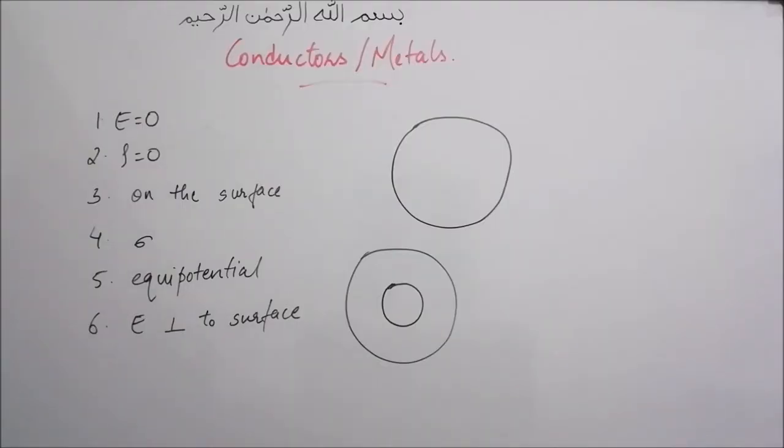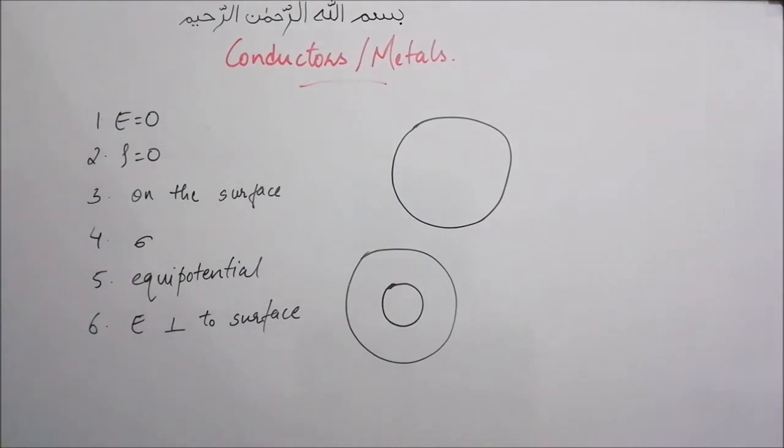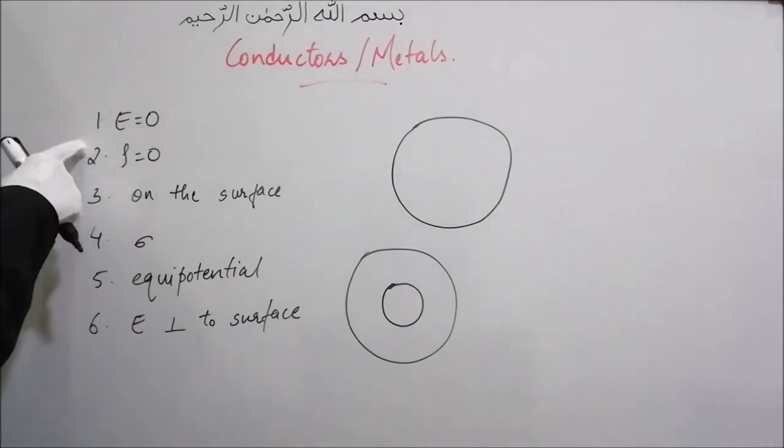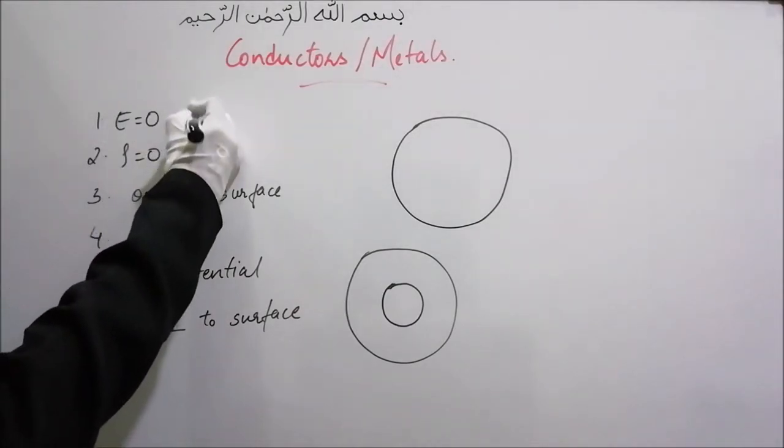Hi friends, in this part we are going to look into conductors or metals. A perfect conductor has an unlimited supply of free charges. The basic electrostatic properties of ideal conductors are: first, the electric field is zero inside the conductor.